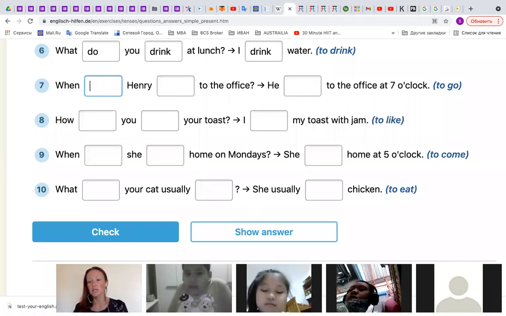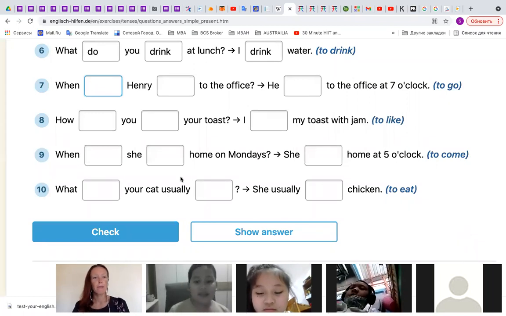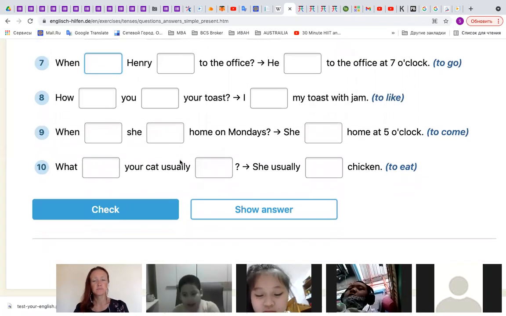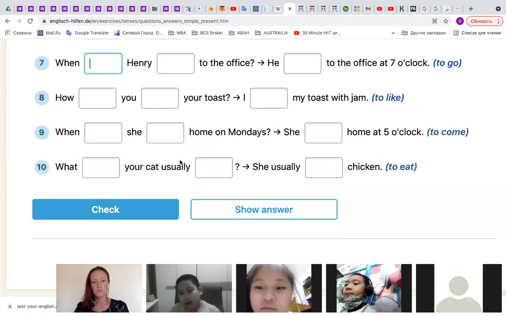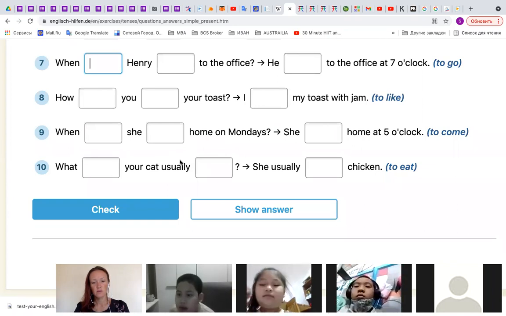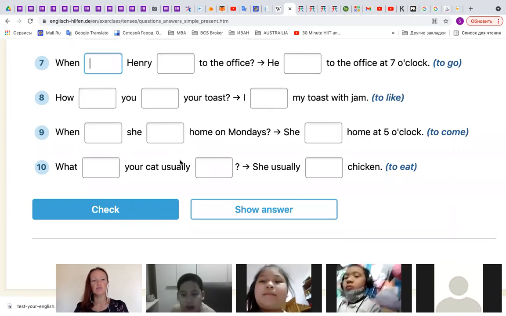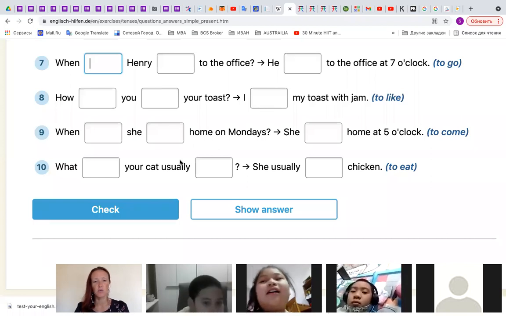Okay, so next, Chayam, please, number 7. Chayam, do you hear me? Okay, can you just read the question number 7 for us? Just first read and then make a question.